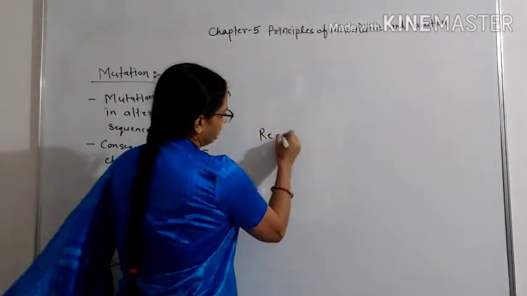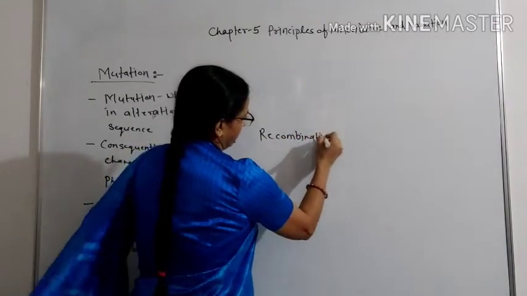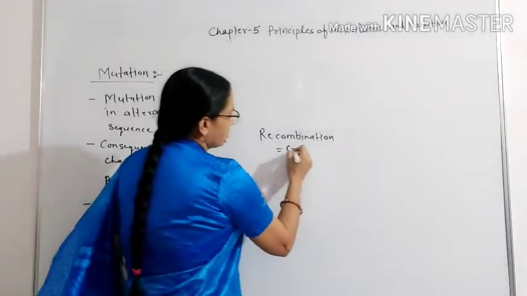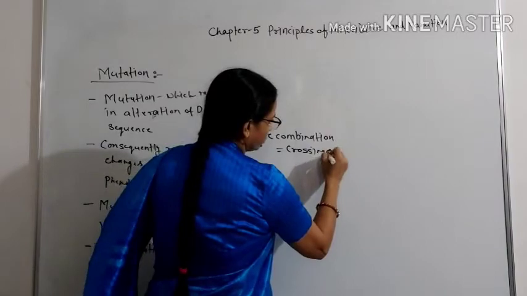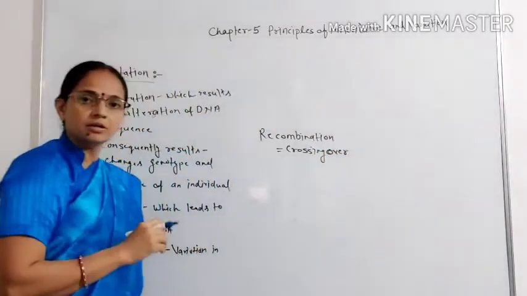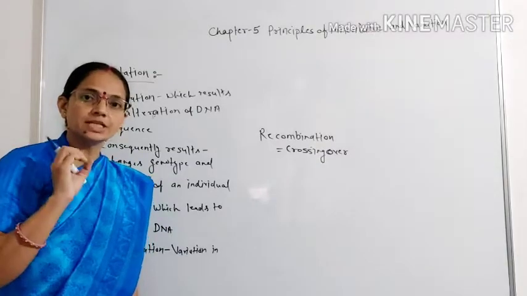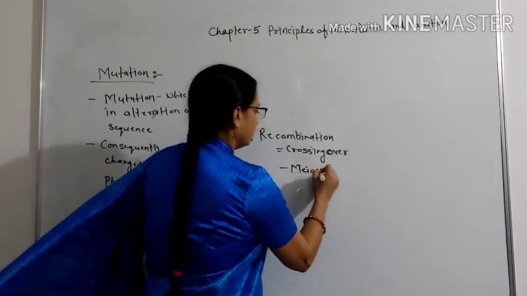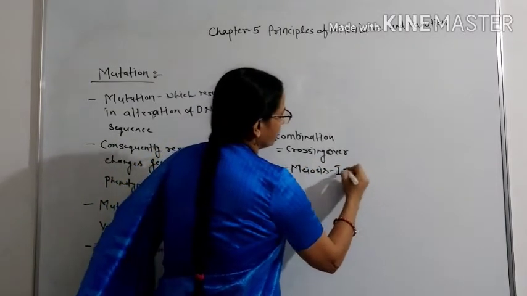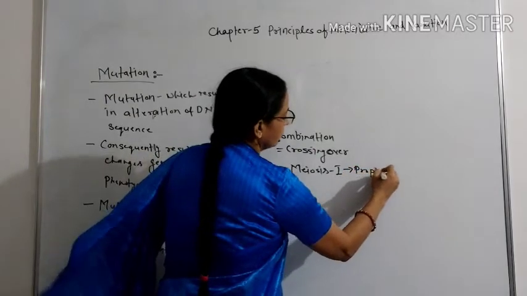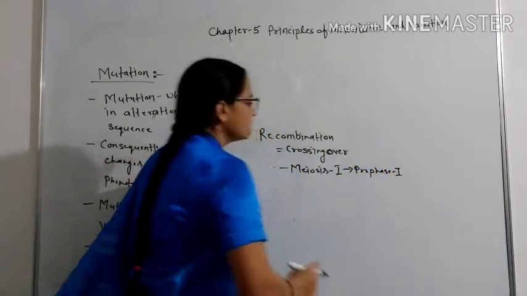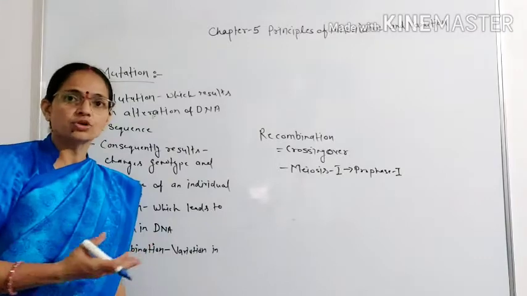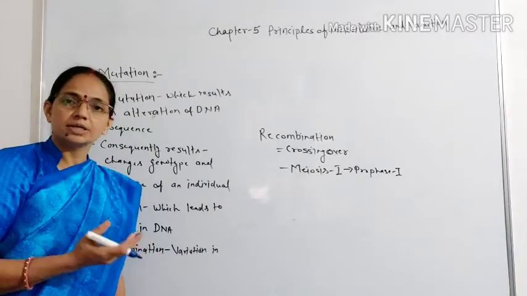Recombination is the result of crossing over. The crossing over we can see during gamete formation in meiosis 1, prophase 1. Okay, so for more information regarding crossing over and meiotic division, refer to the textbook of Standard 11, chapter number 10.